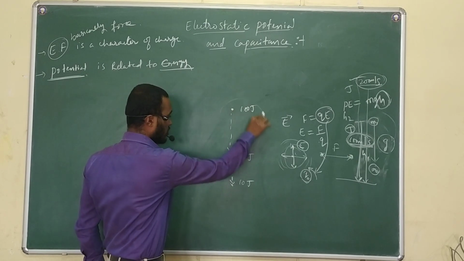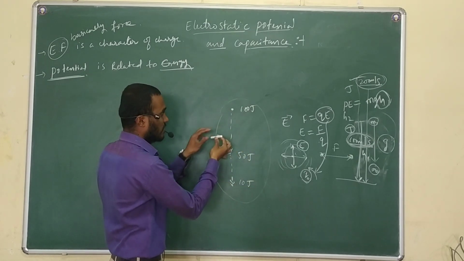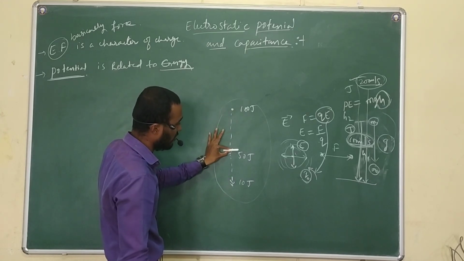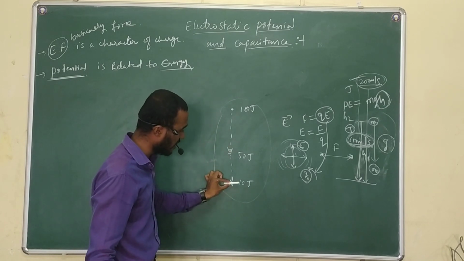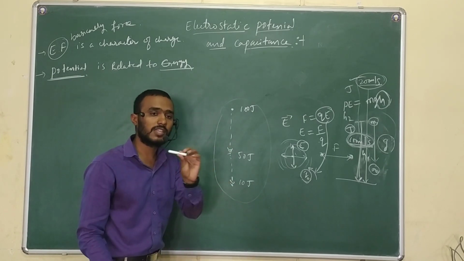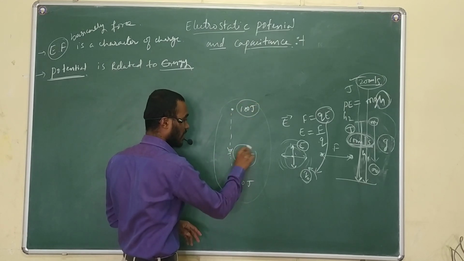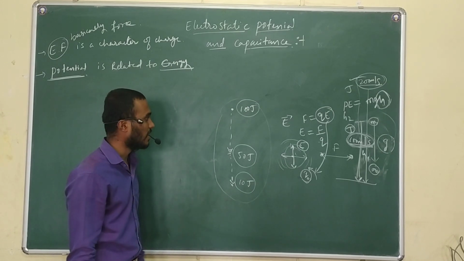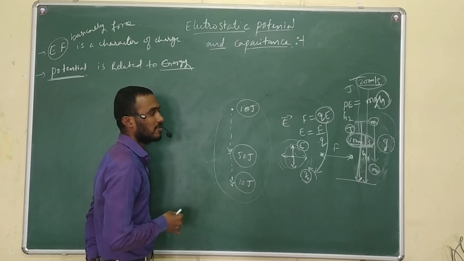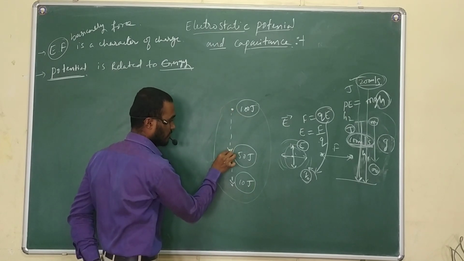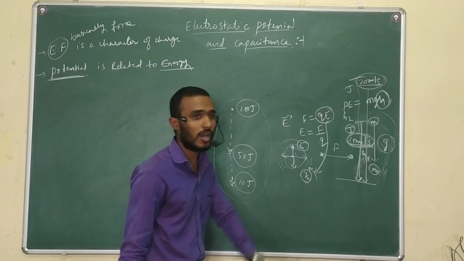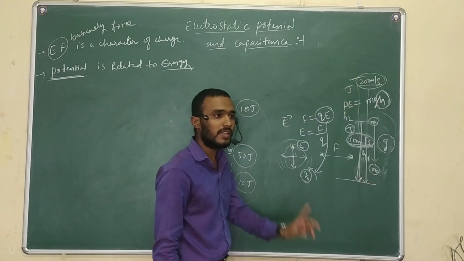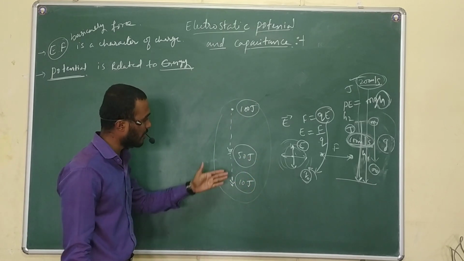So by this observation: the same charge, if I place it here, I get 100 joule on checking; if I bring it here, I get 50 joule; if I take it here, I get 10 joule. To the same charge, I am getting different energies. By this observation, I can say that the energy of the charge depends on the location. How? The speed of an object moving towards the earth depends on the height. In the same manner, I am getting this observation.